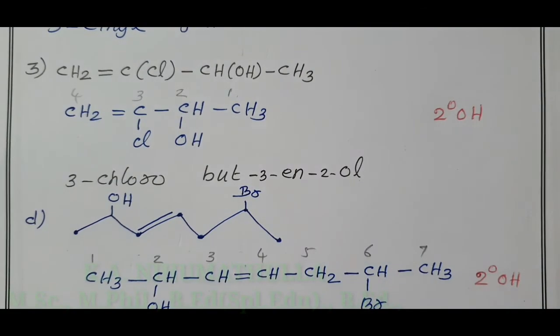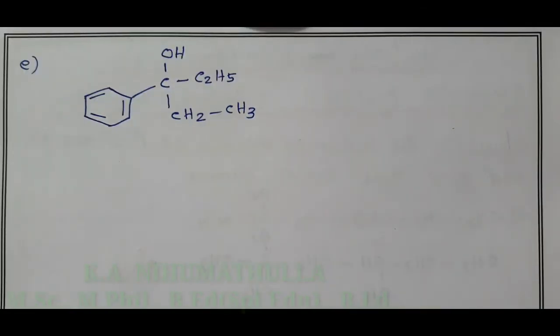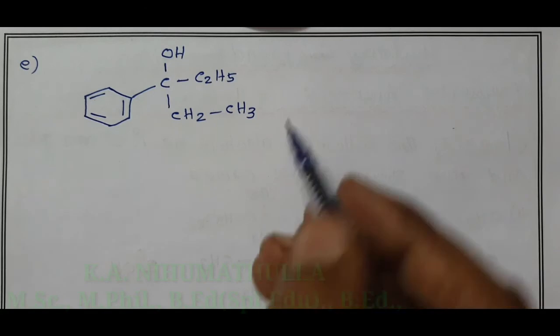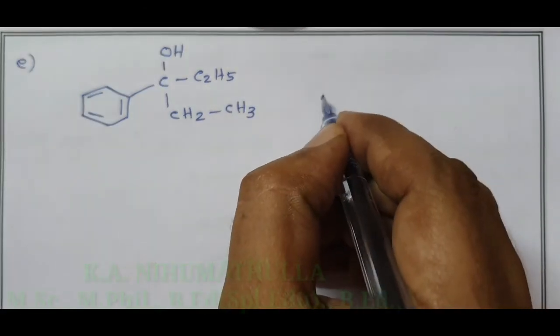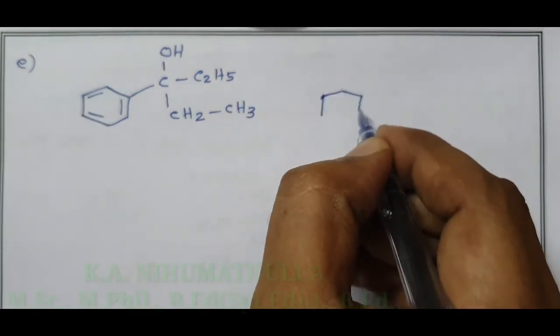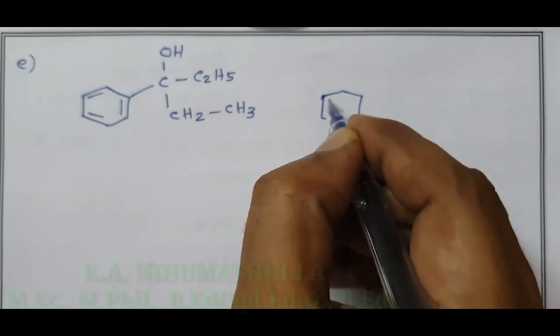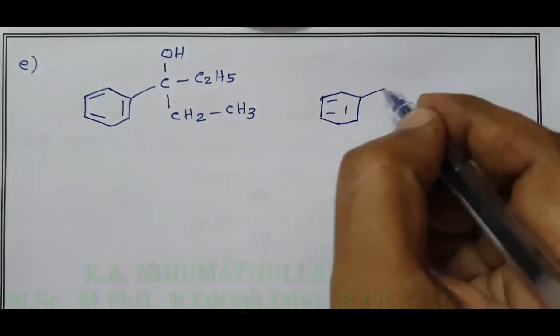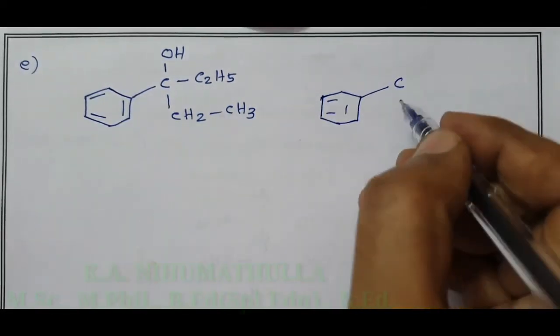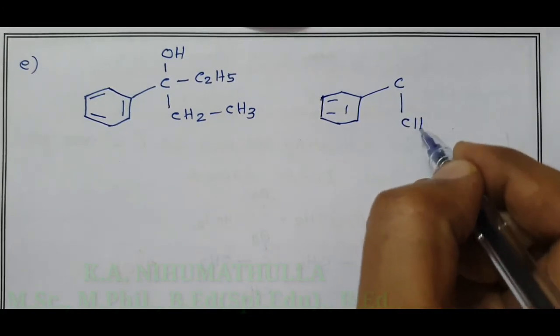Then one more compound we have under this evaluate yourself. So this is our next compound given. For this we have to write the IUPAC name and also classify it as primary, secondary or tertiary alcohol. Now I write the actual structure of this compound. This is our benzene ring, C6H5, one carbon atom. Here you have one ethyl, CH2 CH3.